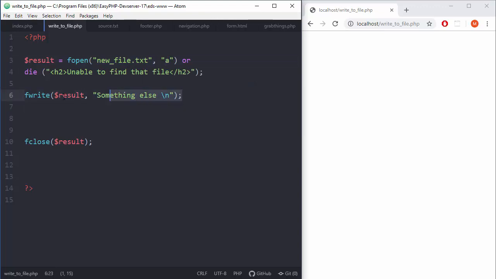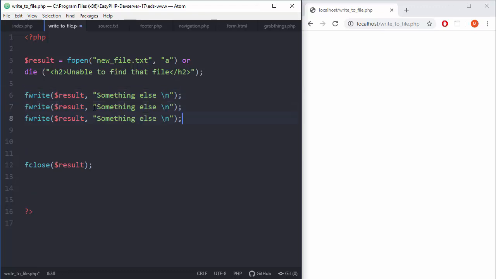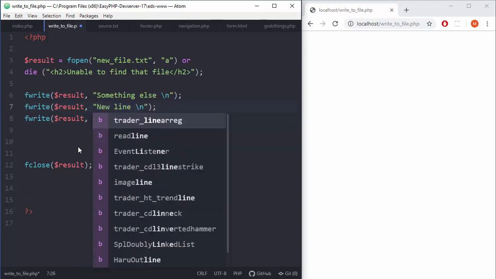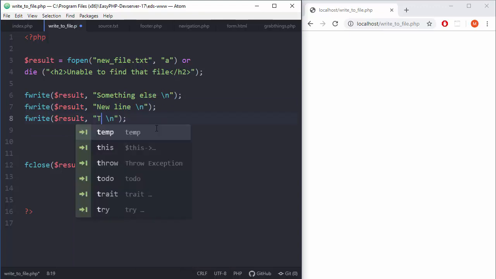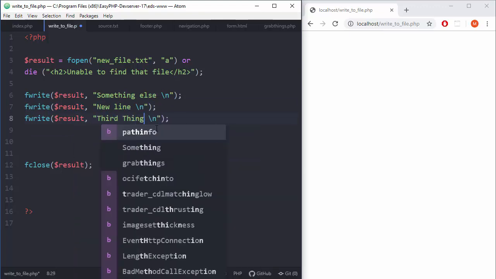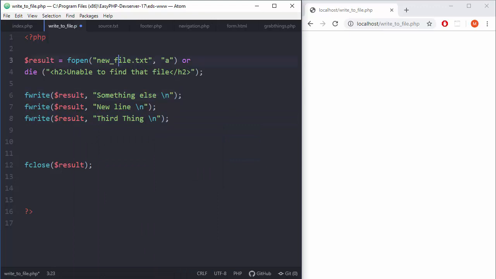Okay, so let's do that here a couple of times. We'll have a couple of lines here, like a new line, a new line, new line, and third thing, let's say. And now let's change this to new file A, because that means that we will work with this.